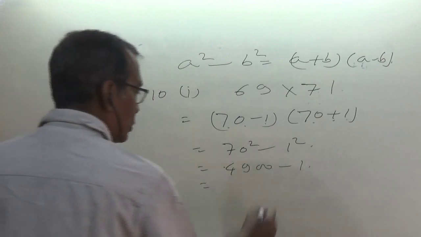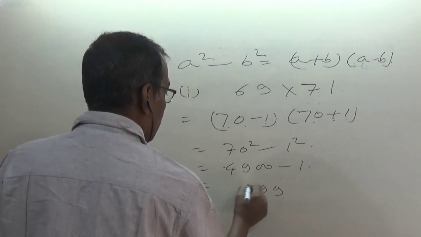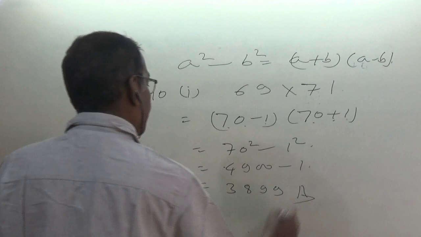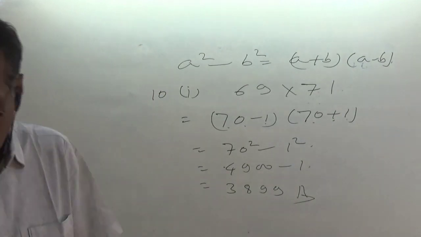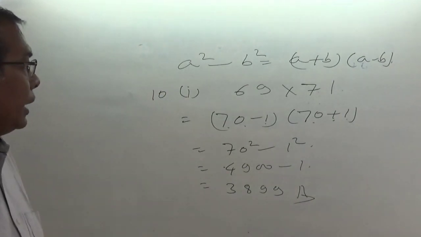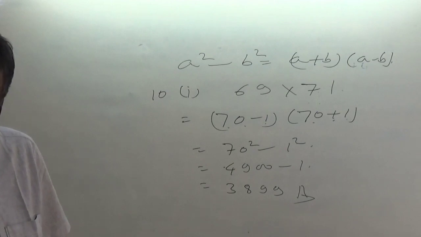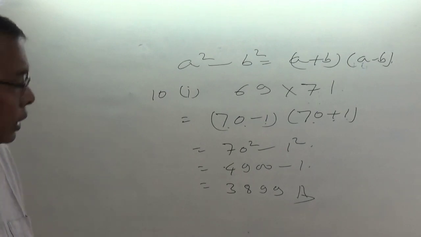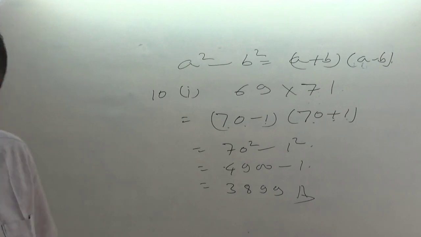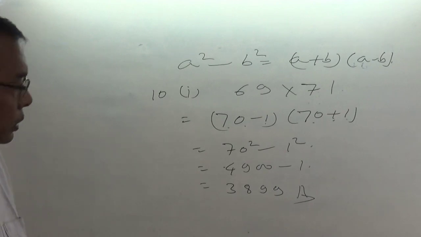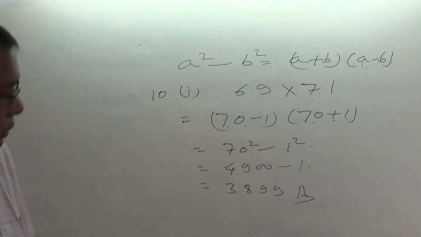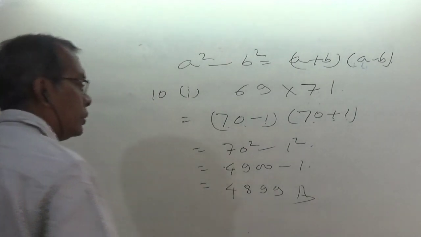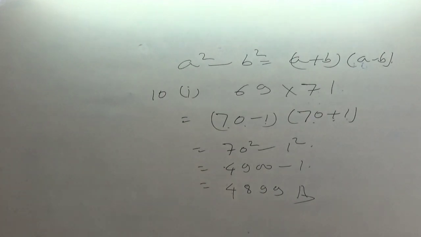Which is equal to 3899. No, it is 4899. Subtraction was wrong. 4899. Yes, 4899.